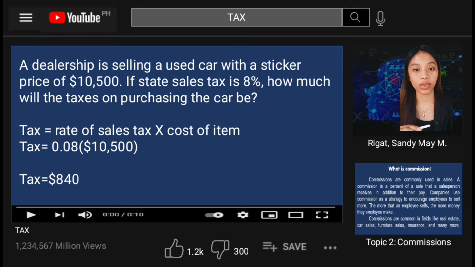So 0.08 times $10,500 is equal to $840. So the amount paid in sales tax is determined by multiplying the decimal value of the tax rate by the sticker price of the car. So therefore, the total tax is $840.